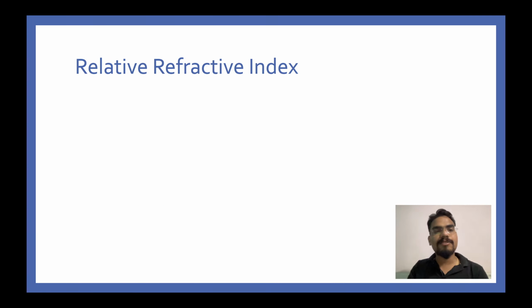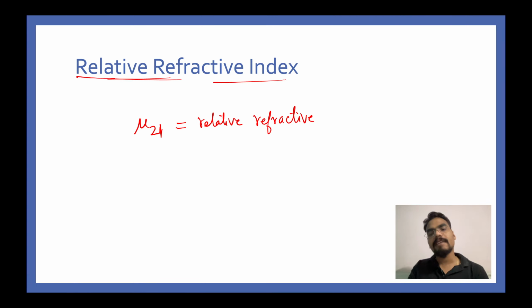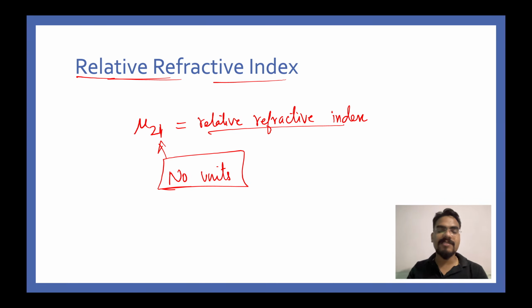Now moving on to the next topic, this is called relative refractive index. Indirectly, what we wrote earlier was actually relative refractive index, wherein the second medium was not air and it could be any other medium. So mu21 is called relative refractive index. It has no units. This quantity is also dimensionless, because it is just the same quantity divided by the same quantity.